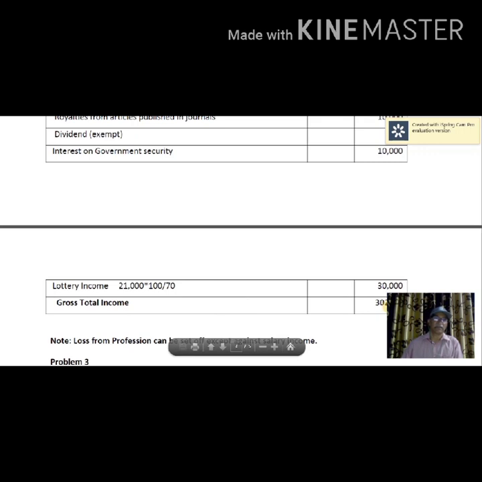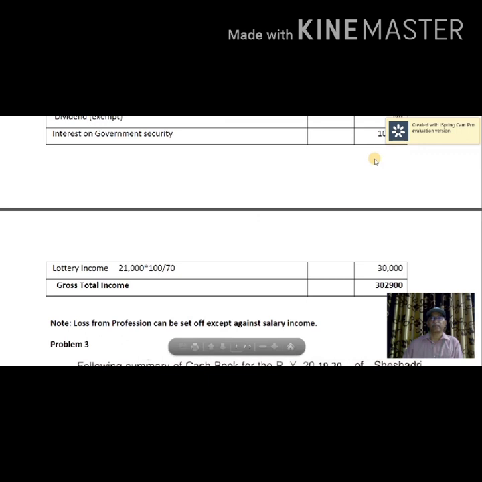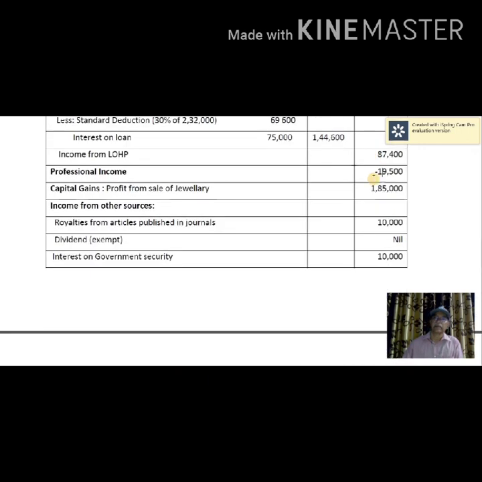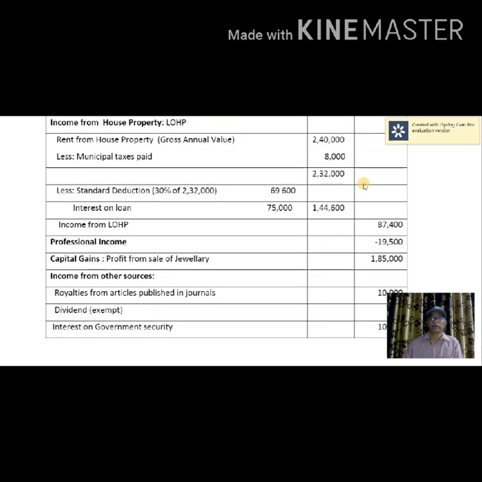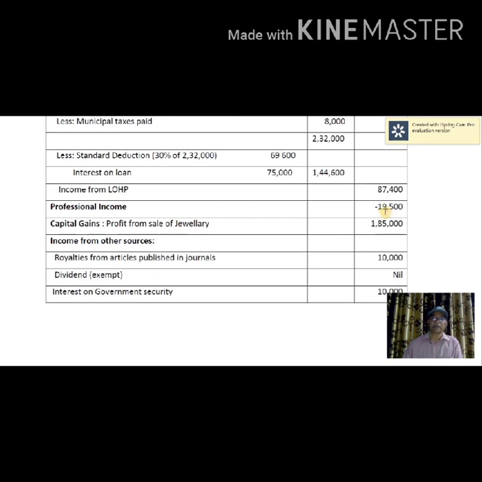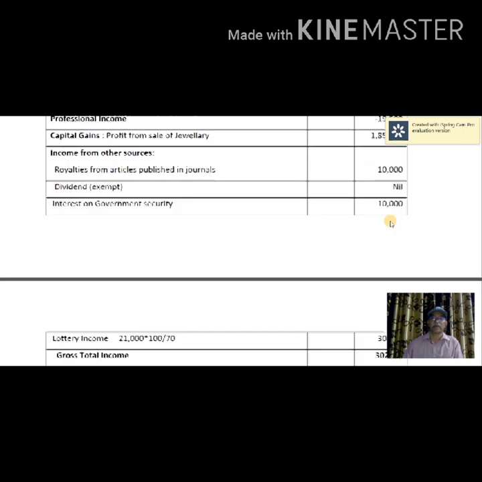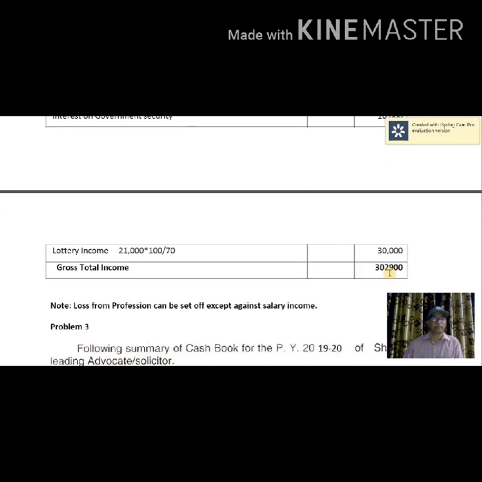For your information, here there is a loss from profession. Loss from business or profession cannot be set off against income from salary, but it can be set off against any other head of income. Therefore, this is set off against other incomes here, and after setting it off, the gross total income is 3,02,900.